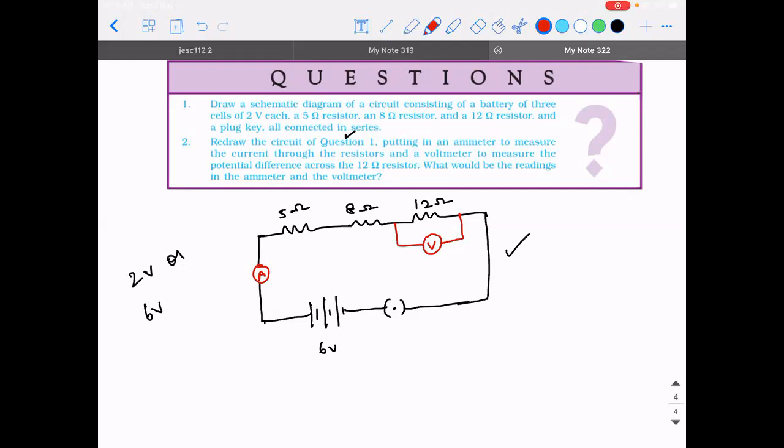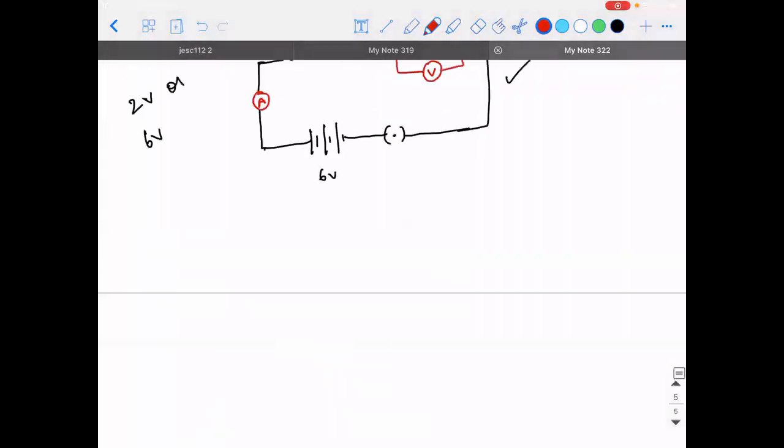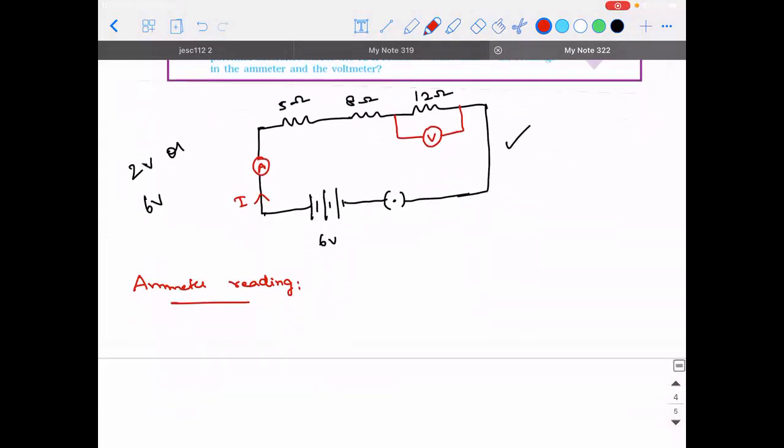Now, they're asking what would be the readings of all these values. So I'm going to take care of the ammeter reading. Let's say the current supplied by the battery is I. Whenever you need to apply Ohm's law, what did I say?